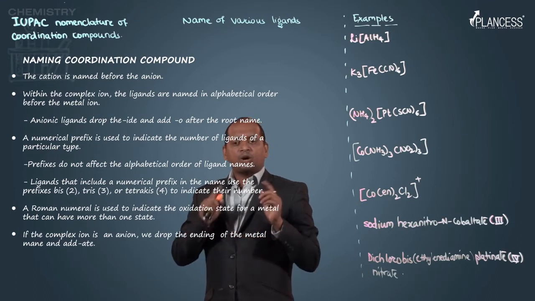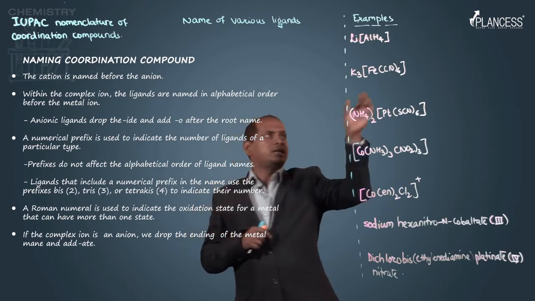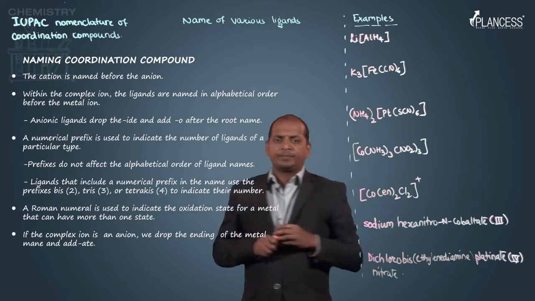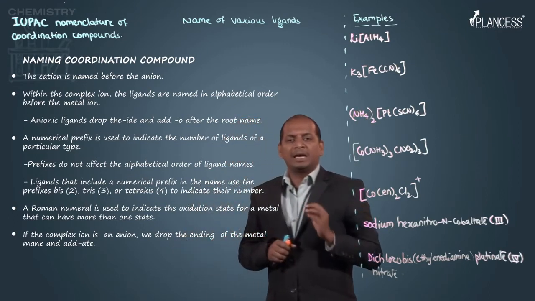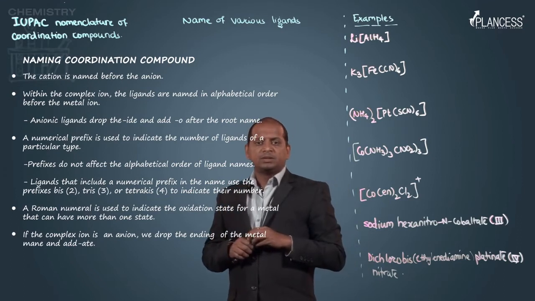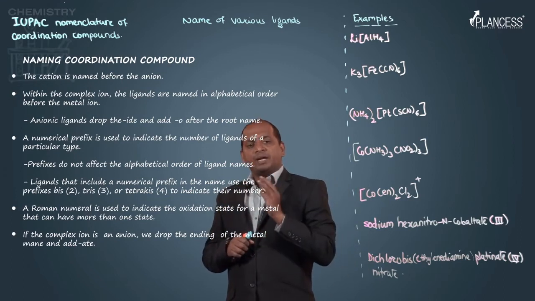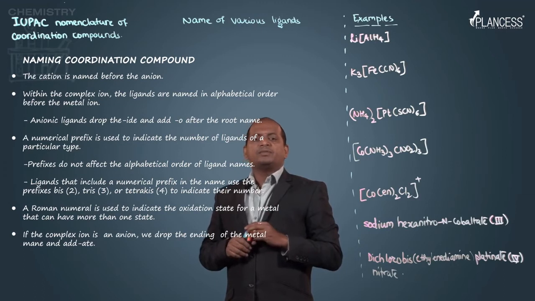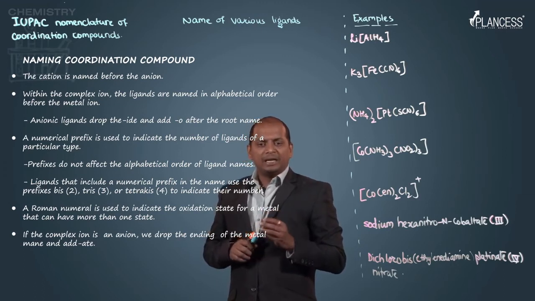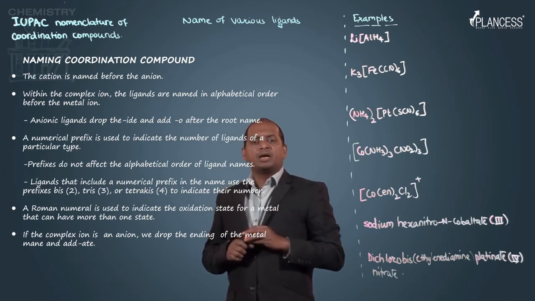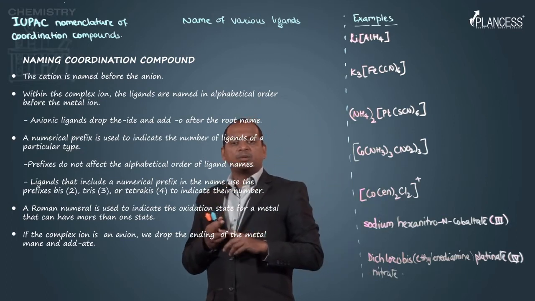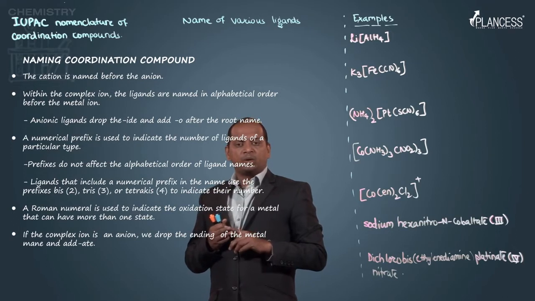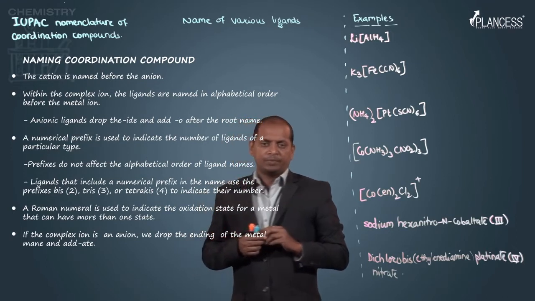Now, naming the coordination sphere. When we are dealing with this square bracket, first of all we have to write the name of the ligands. In the case of negative ligands, they end with O: sulfate becomes sulfato, carbonate becomes carbonato, nitro, chloro, bromo, iodo and so on.